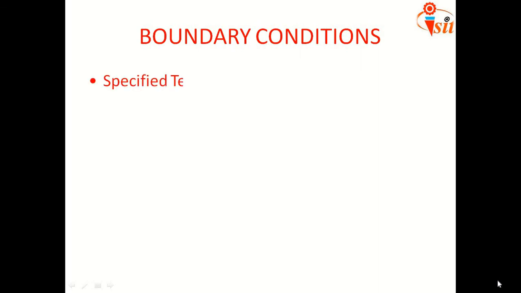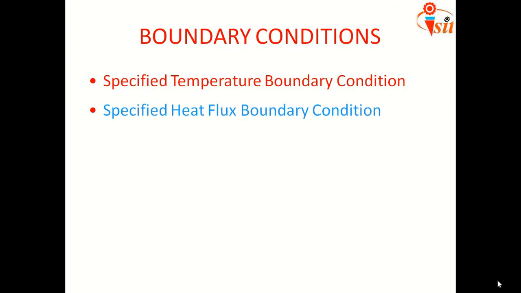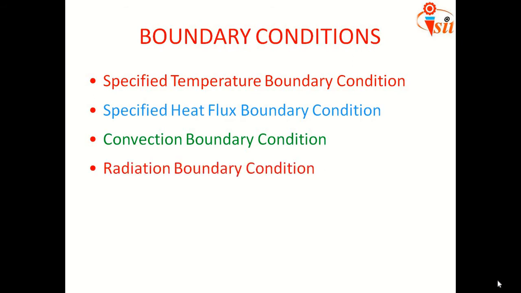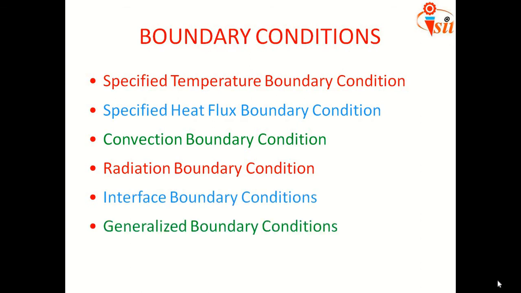The boundary conditions mainly have some types. First one is the specified temperature boundary condition. Second, specified heat flux boundary condition. Third, convection boundary condition. Fourth, radiation boundary condition. Fifth, interface boundary conditions. And lastly, the generalized boundary conditions.